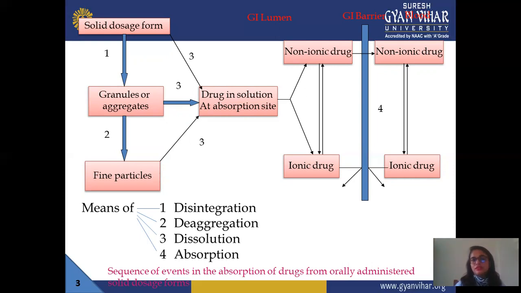After this step, the main barrier to cross depends on which type of drug you take, maybe a non-ionic drug or an ionic drug. In the previous lecture, we already discussed that a limited amount of drug passes through this membrane. If your drug is non-ionic, it easily passes through the GI barrier or GI fluid. Next is the ionic drug. An ionic drug shows some difficulty crossing the GI barrier.